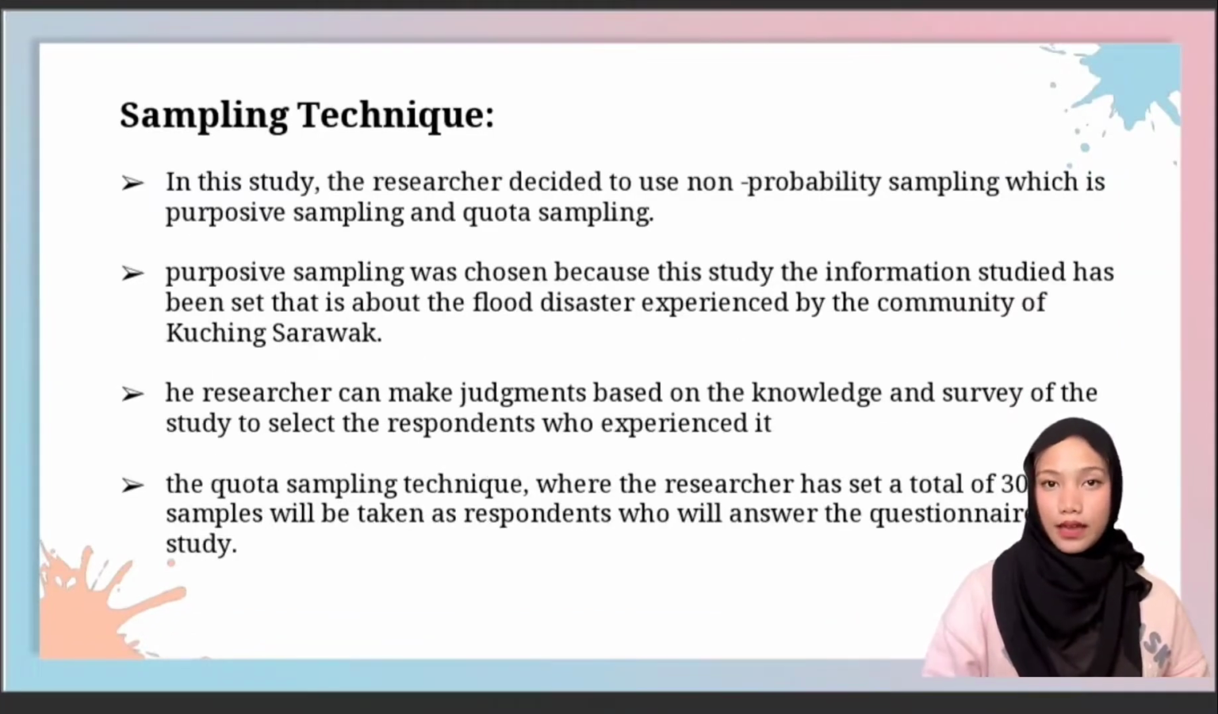For the sampling technique, in this study the researcher decided to use non-probability sampling, which is purposive sampling and quota sampling. Purposive sampling was chosen because the information studied is about the flood disaster experienced by the community of Kuching, Sarawak. The researcher can make judgments based on the knowledge and survey of the study to select the respondents who experienced it. In the quota sampling technique, the researcher has set a total of 30 samples to be taken as respondents who will answer the questionnaire in this study.